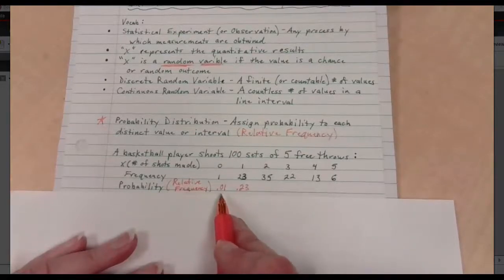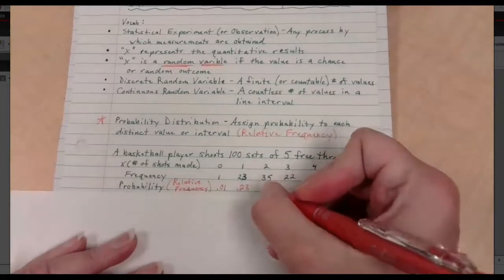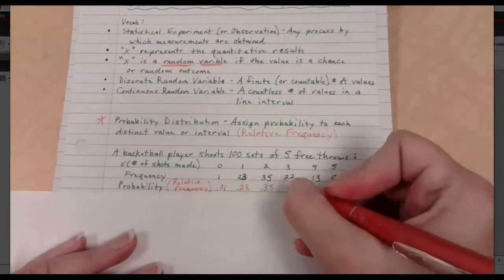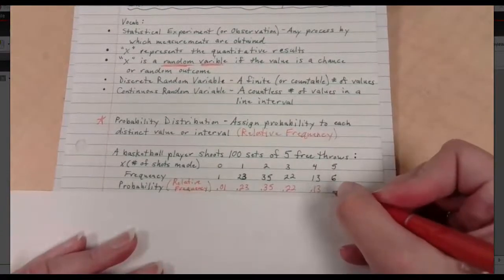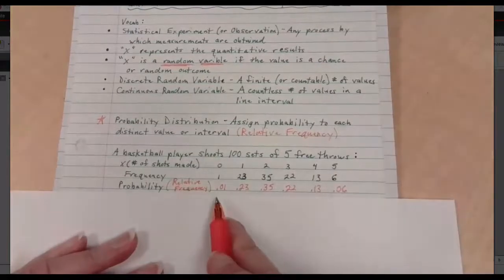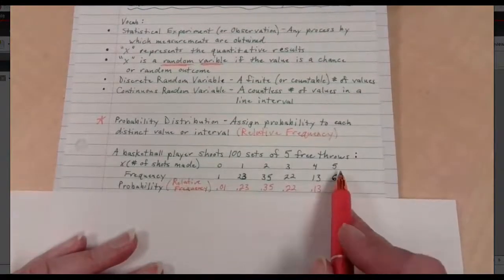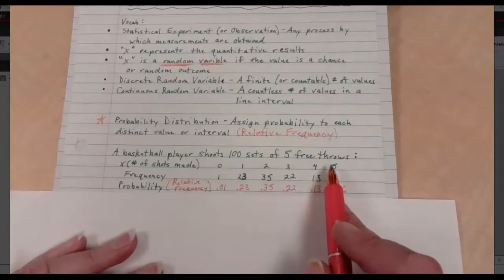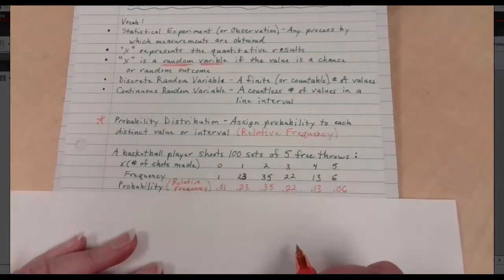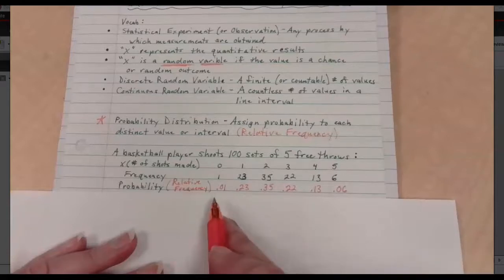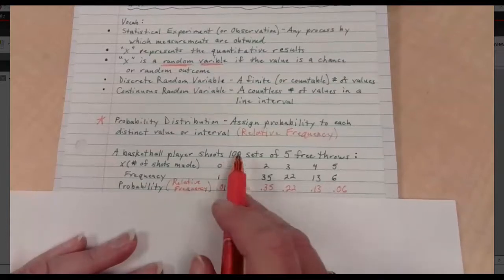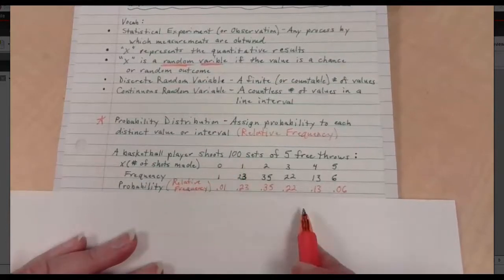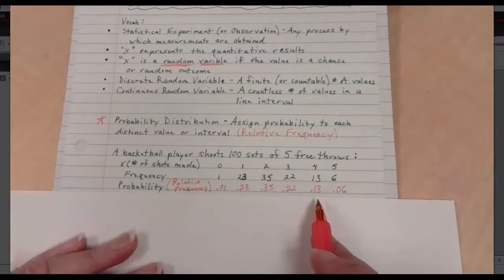There is a 1% chance that this person will make 0 of their shots. And we just kind of keep on going down the line. 35 out of 100, 22 out of 100, 13 out of 100, 6 out of 100. These are all the probabilities based on data that's been collected for what could happen making 0 through 5 shots. This is my probability distribution. This is the frequency at which it occurred. And obviously, the more sets of data that you collect for this, the more information you have, the more accurate these things are going to be.